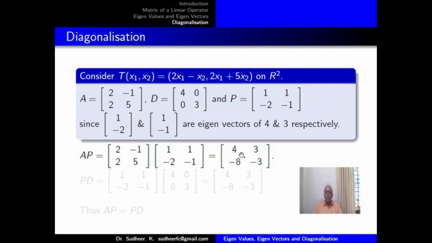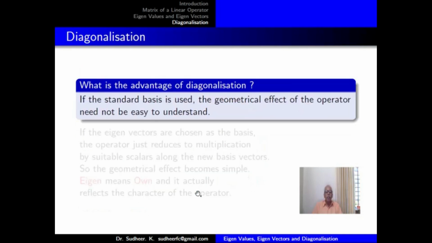That you can calculate as [4 3; -8 -3]. PD = [1 1; -2 -1] multiplied by [4 0; 0 3], and that is equal to [4 3; -8 -3]. Thus you get AP = PD, or the two matrices A and D are similar.